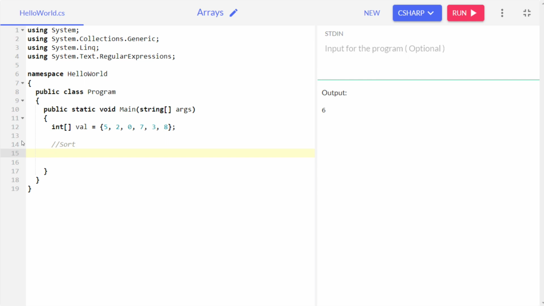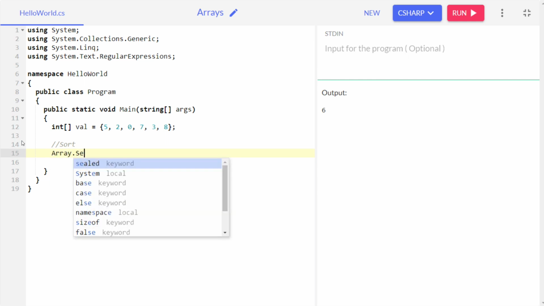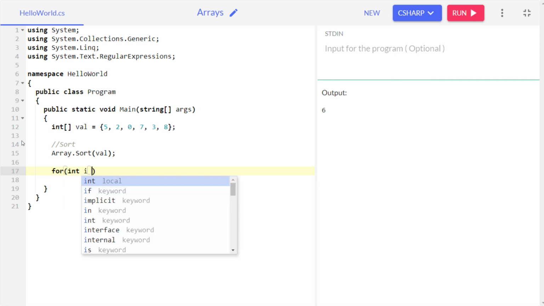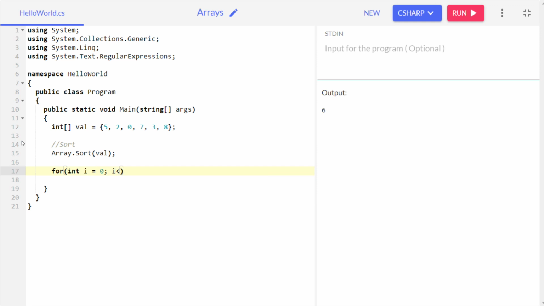Now you have to write array dot sort, and inside the sort function we pass an argument, and that argument will be the array. Now you can write for int i equals 0, i less than val dot length, i plus plus, and let's try to print this value. Let's try it out.